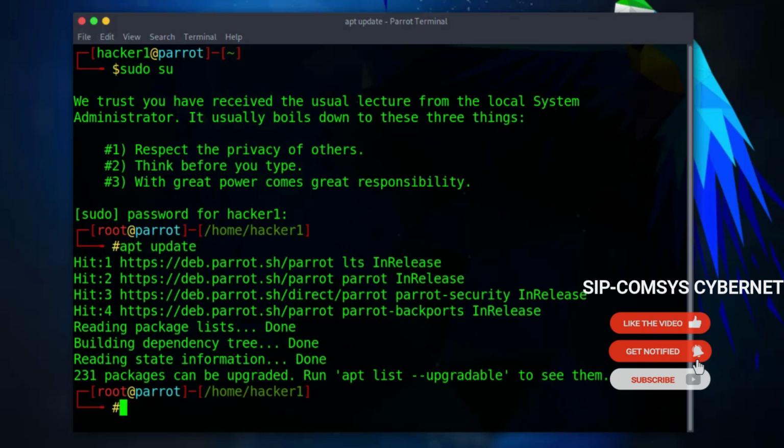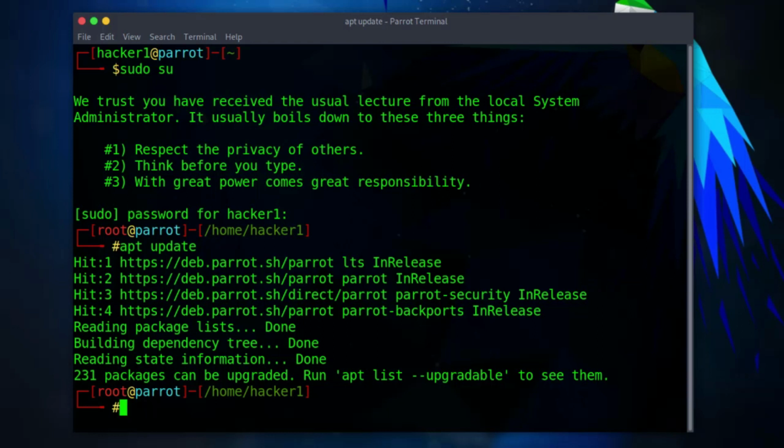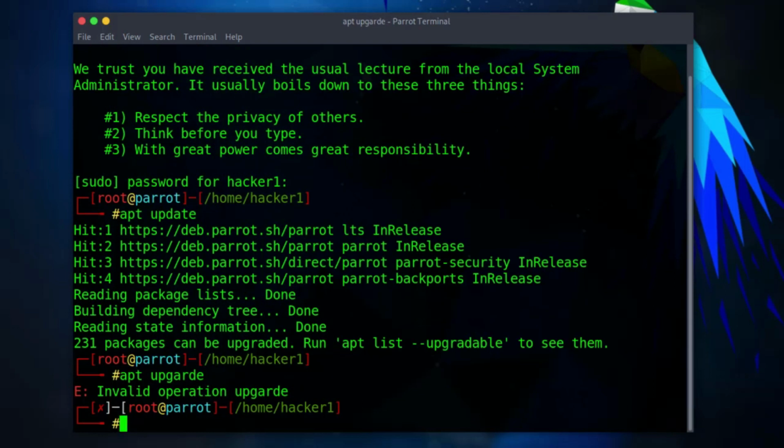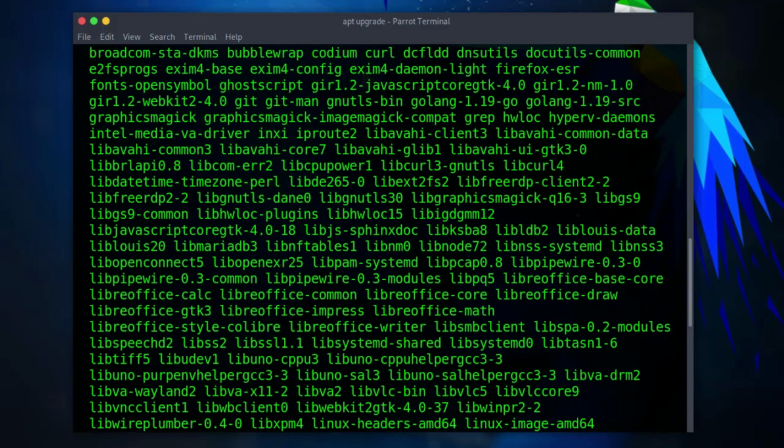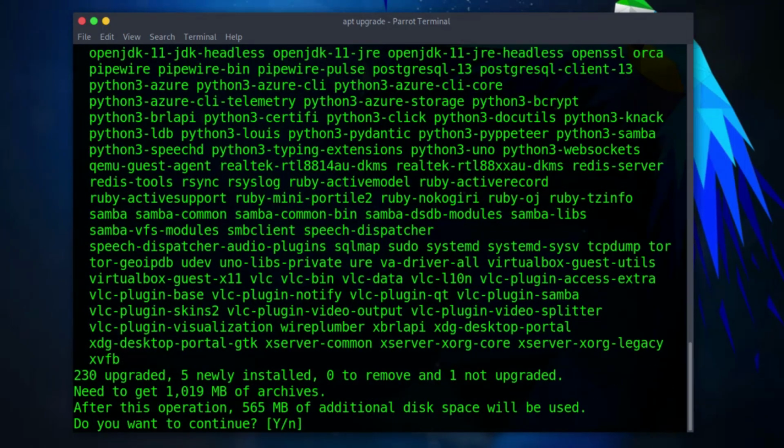So as you can see, it's telling me 231 packages upgradable. So the next command I will type is apt upgrade. All right, so you can see this is going to install all this for me.